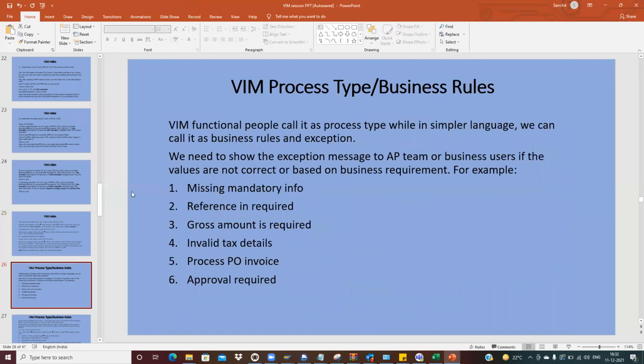Okay, so now we will jump to the VIM process types.